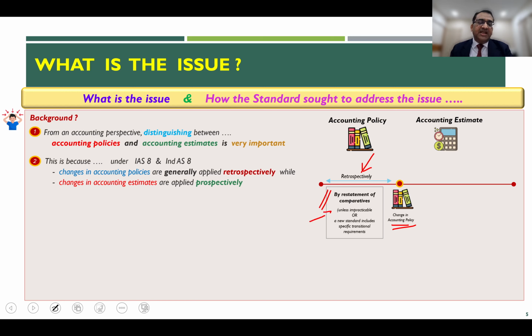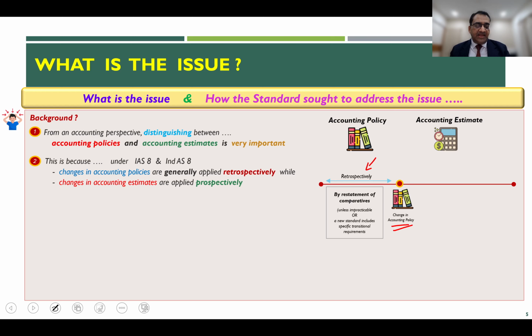Unless, of course, the restatement of prior period is impracticable, or let us say this change in the accounting policy is on account of a newly notified standard when you apply a new standard for the first time, and that standard carries any transitional provisions or transitional relief. In these two circumstances, you may not apply retrospective restatement of your comparatives, but in general, if an entity changes its accounting policy, then the effect of such change has to be brought in with retrospective effect.